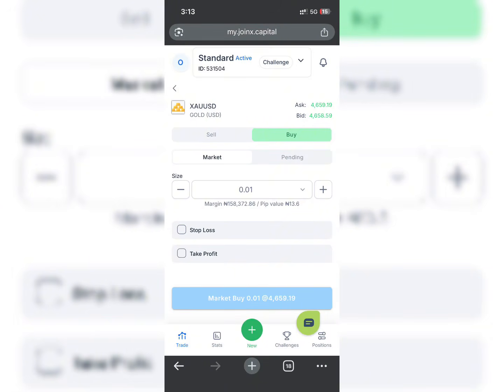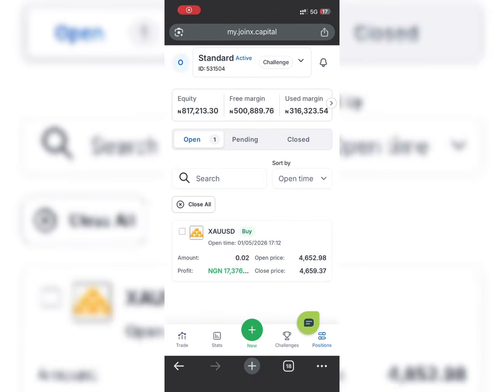And if you want to check your running trade, don't forget, you just click on this place that says position. Once you click on this, you see your trade running just like this right here on the screen.